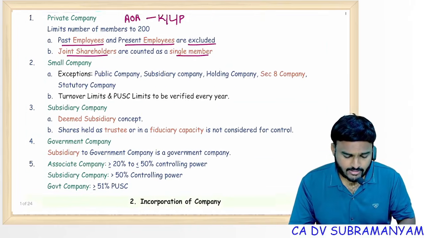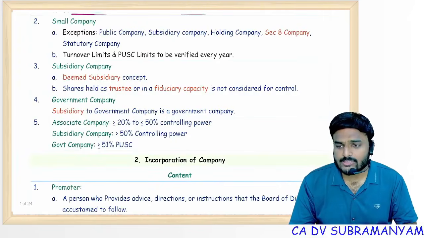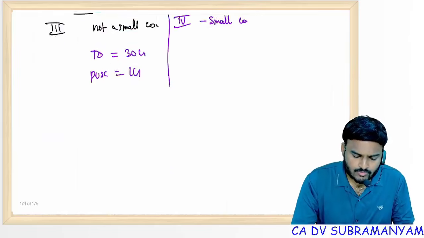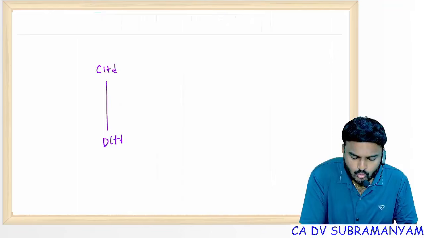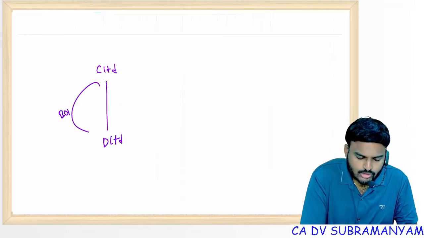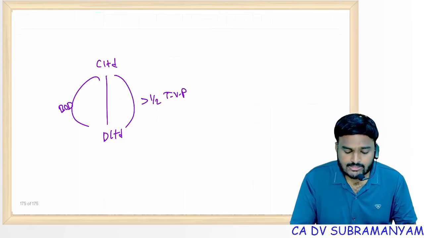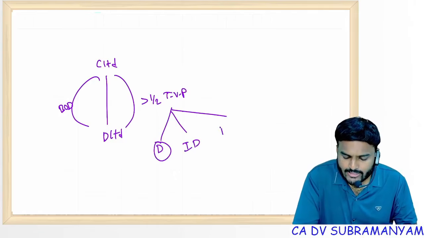Clear? Next, subsidiary company. Deemed subsidiary concept is an exceptional point. Subsidiary company, you all know. One company can control another company in 2 ways. One is control over composition of board of directors, and the second way is having more than half of the total voting power. This control you can exercise directly, or indirectly, or partly direct and partly indirect.